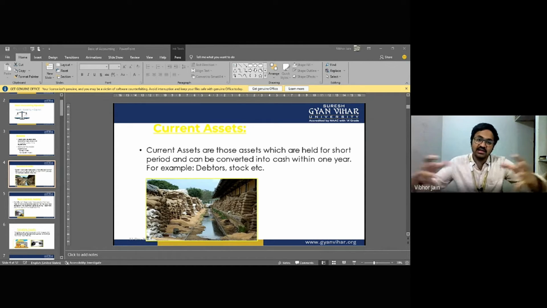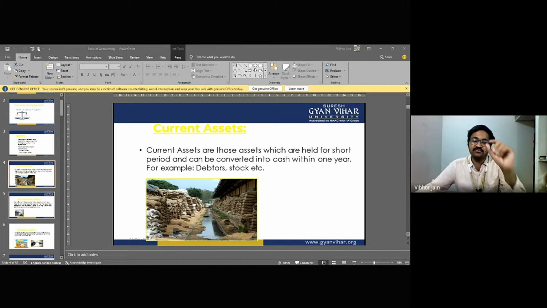goods. If we club the sale of land or sale of car, for example, if this car of mine is a Land Rover, okay, Range Rover, and if I sell this car for, let's say, 20 lakh, I'm selling it second hand, a second hand car I've sold. So if I include this 20 lakh in this 10 crore rupees, it will become 10.2 crore, which is not right. That is not right.